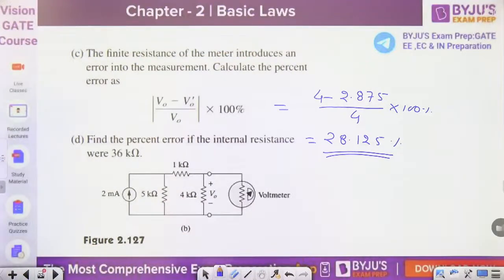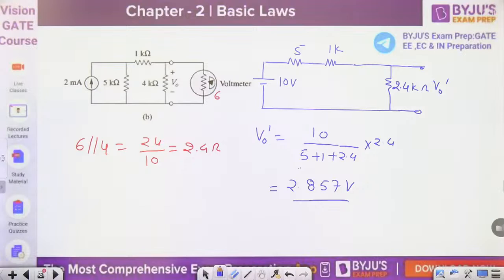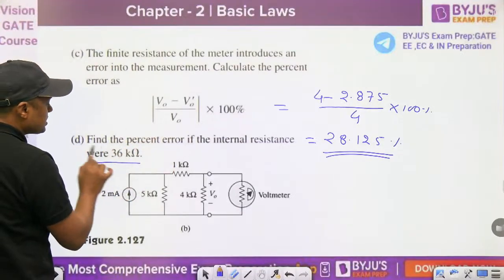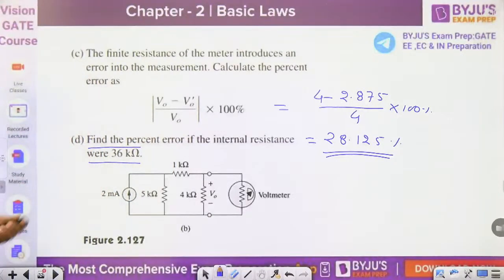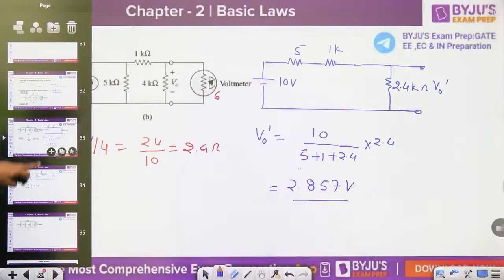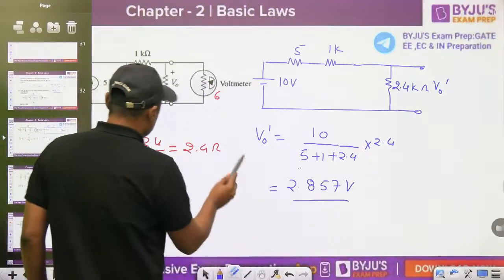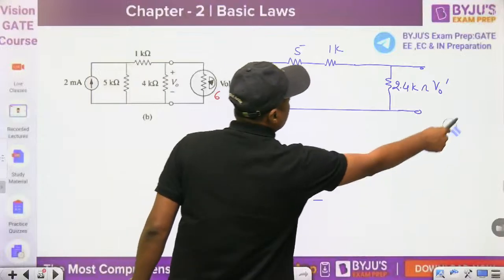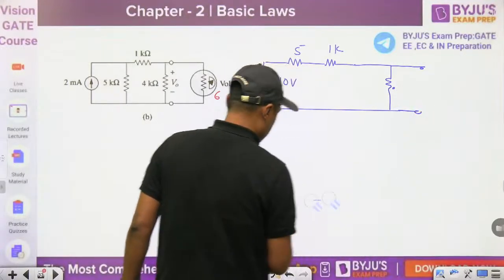Now at the same time, if it is given, we will solve the same question. Third question: find the percentage error if the internal resistance was 36 kilo ohm. Now we are increasing from 6 to 36. Then you can solve the same question. I am just going to solve the same calculation. Watch this. But you have to change this parallel combination only.